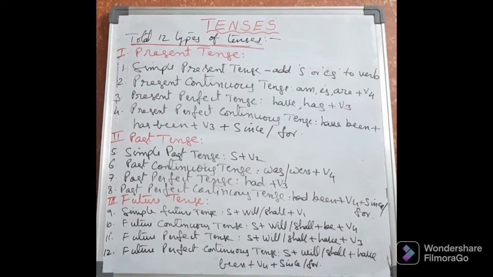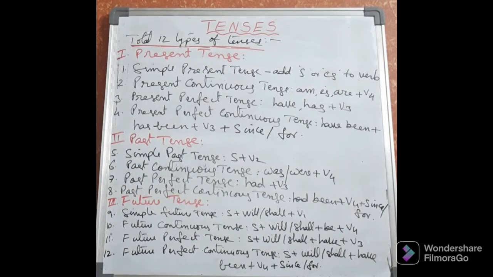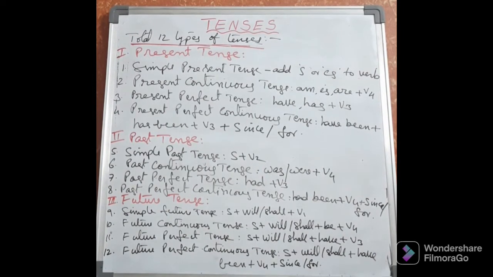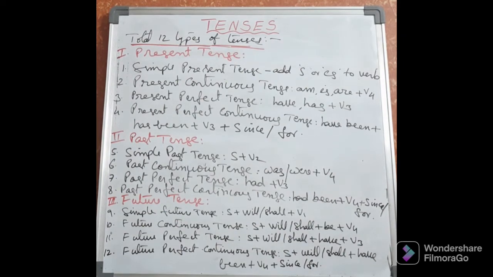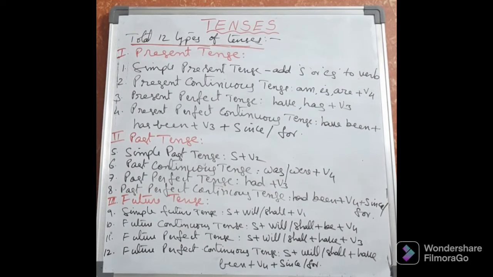Next, present perfect continuous tense. In present perfect continuous tense, it means a short while ago the work was started and continued for some time. Some time back, the work started and continued for some time. That's why it is a present perfect continuous tense. So here in this type of sentences, we have to take the helping verb have been or has been plus V4 plus since or for.